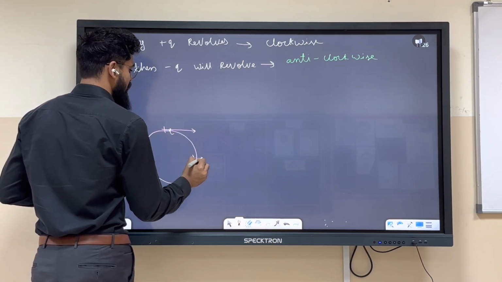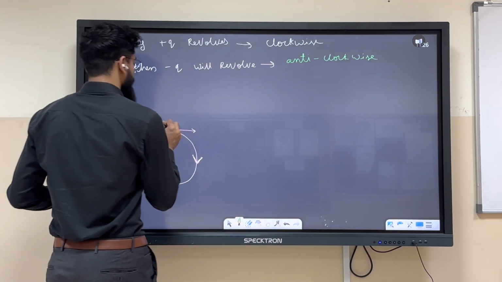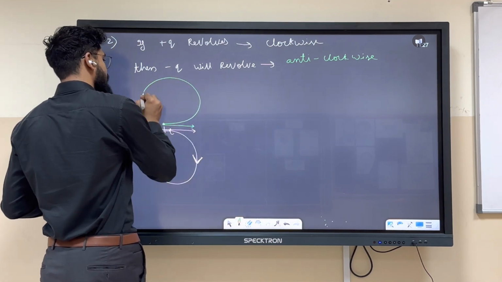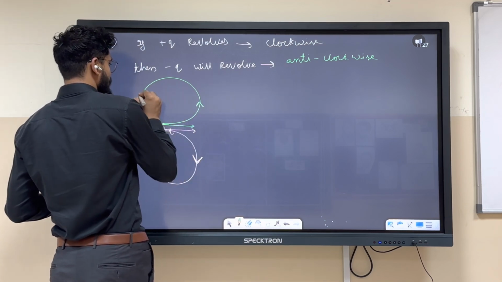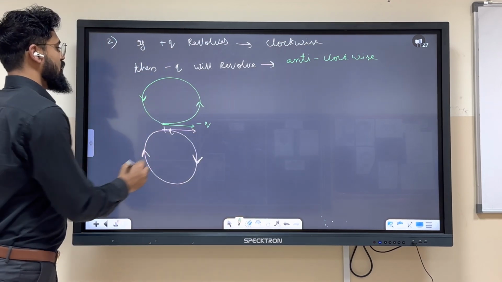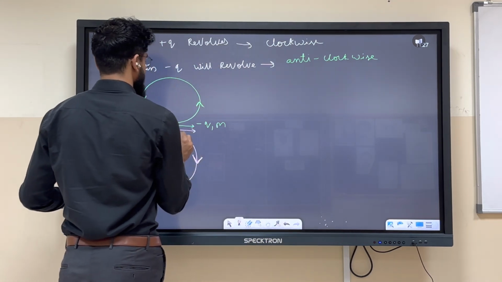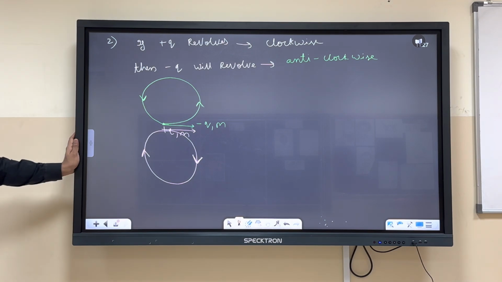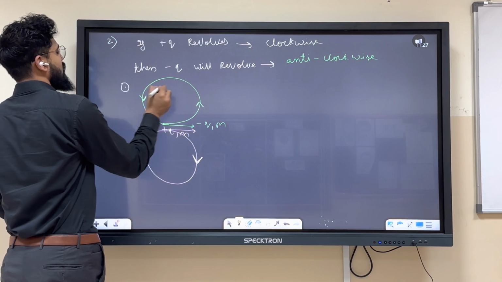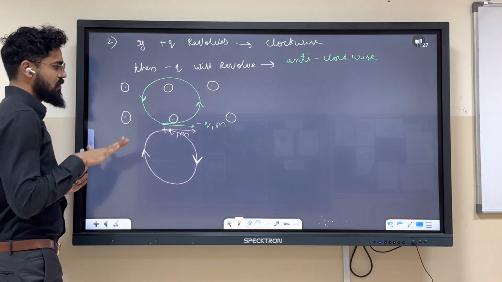If it is revolving like this in clockwise sense, then the electron over here, or I mean to say negative particle, will revolve in anti-clockwise. This is negative q, m over here. We are assuming the mass is the same, so that's why it is appearing that their radius is the same. If this is the case, then what should be the direction of magnetic field? This should be the direction of magnetic field. Use right hand rule, you will get it. Correct.